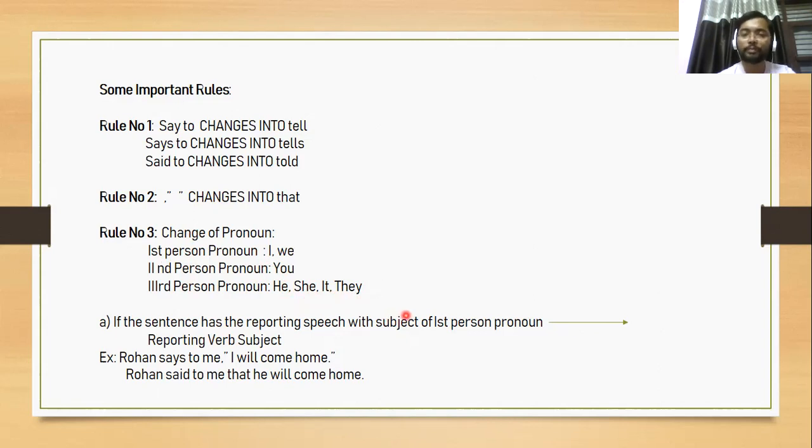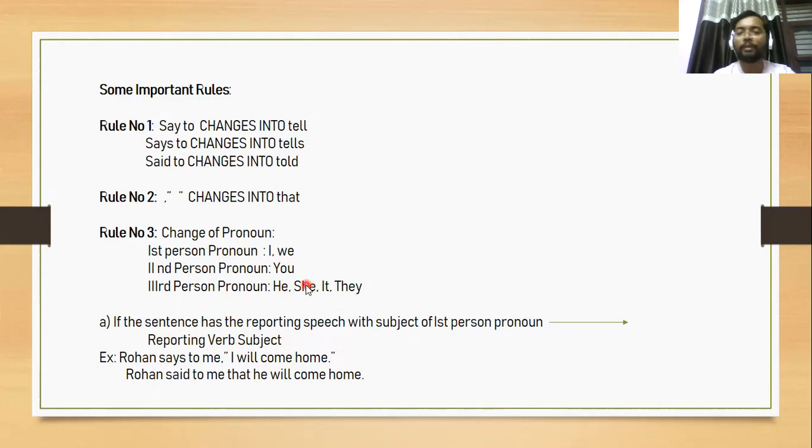Now, briefly explaining the rules further. The reported speech is that speech which we enclose in the inverted commas. If the reported speech has the subject of first person pronoun, it will change according to the subject of the reporting verb. How? Let's take an example here.